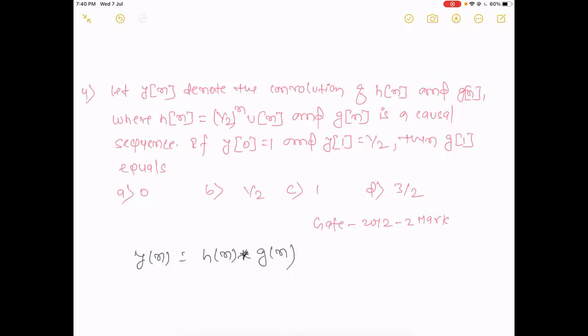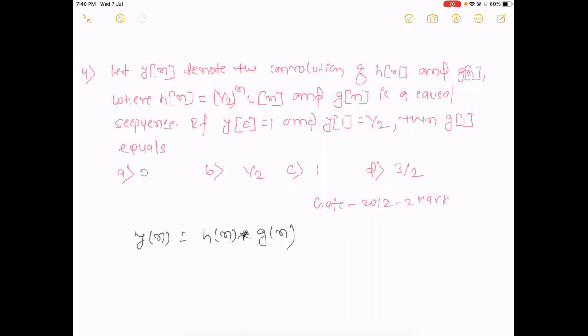You don't know what the sequence is. A causal sequence means it starts from the origin, with samples 0, 1, 2, 3 and so on. If y[0] is equal to 1 and y[1] is equal to 1/2, then we have to find out g[1].